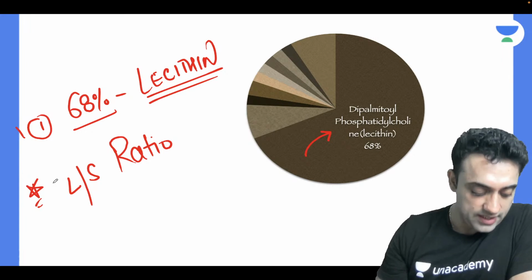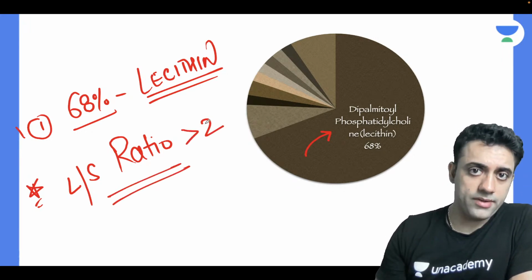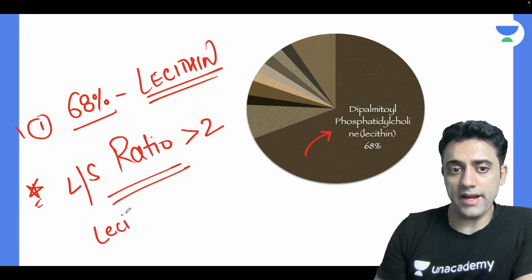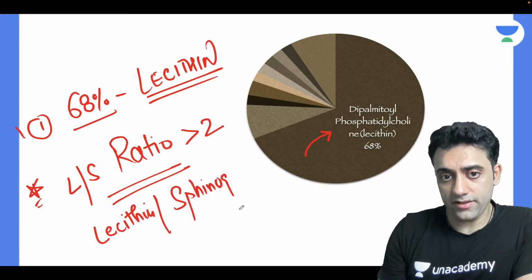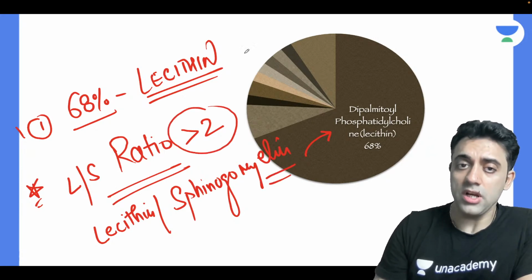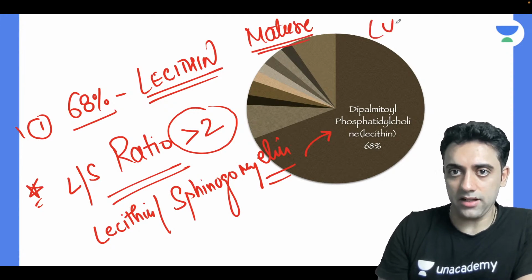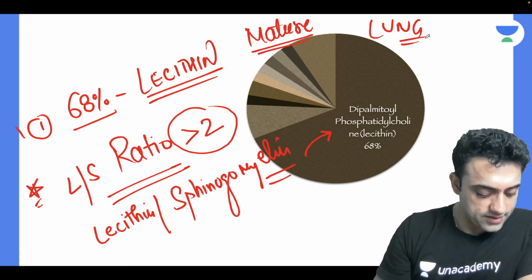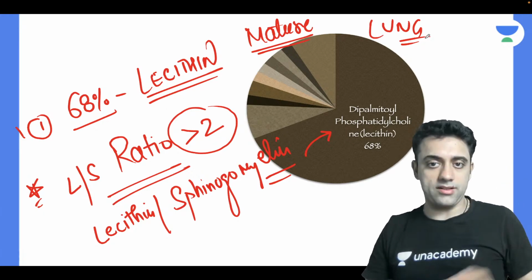Whenever the baby has LS ratio more than 2, normally, what is LS? LS is lecithin sphingomyelin ratio. Lecithin to sphingomyelin ratio. If it is more than 2, then what will you say? It is a mature lung. Okay, remember that. If the LS ratio is more than 2, then I will say this is a mature lung.